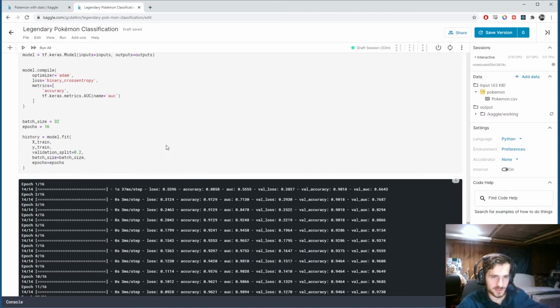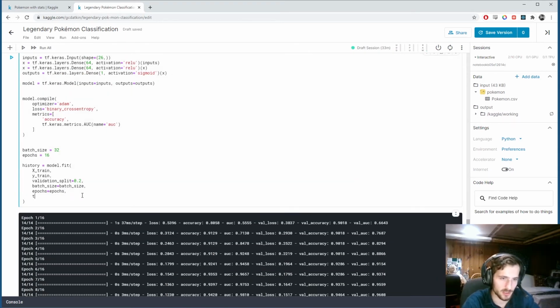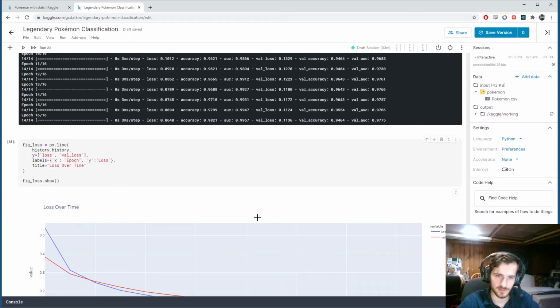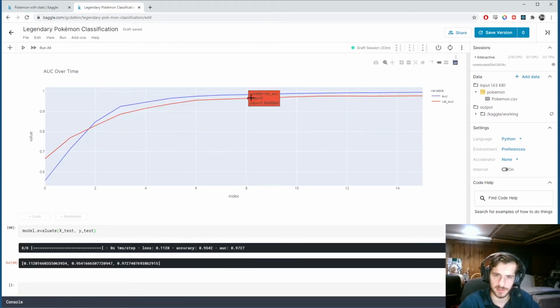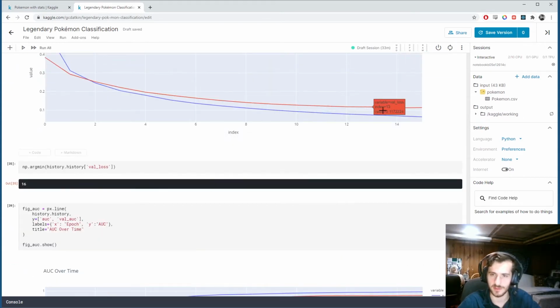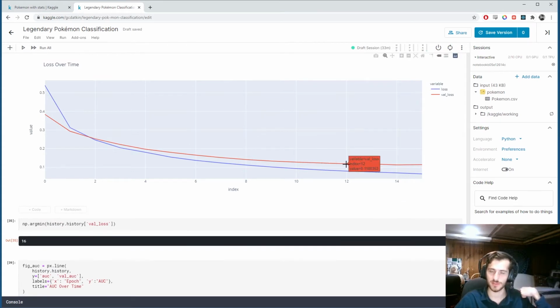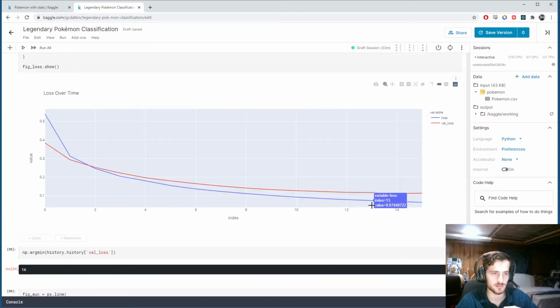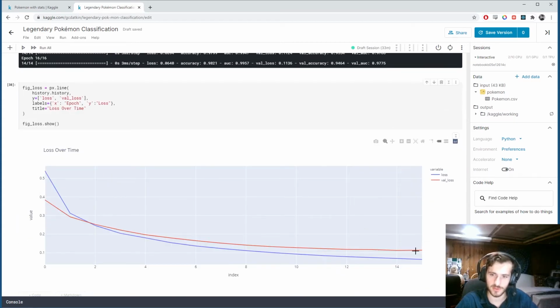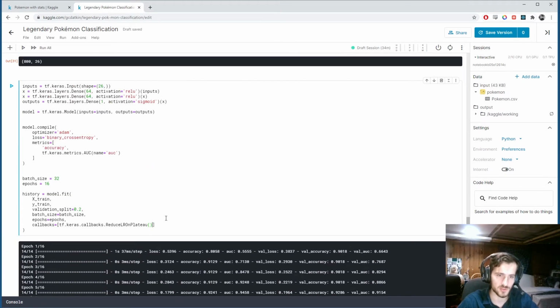So I'm going to try something else, which is adding a callback function here. It's going to be ReduceLROnPlateau. Basically, every time it sees that the loss starts to plateau, or starts to decrease at an ever decreasing rate, it's going to lower the learning rate so that we can converge more nicely into whatever minimum it's trying to get into.